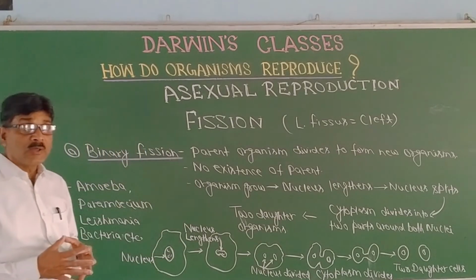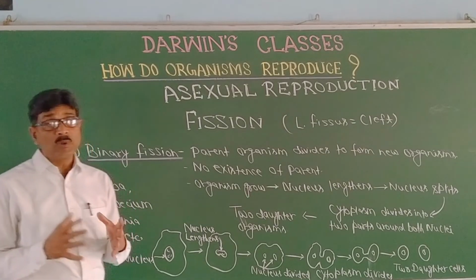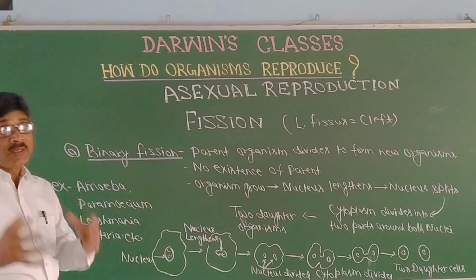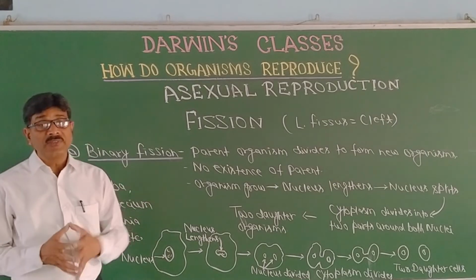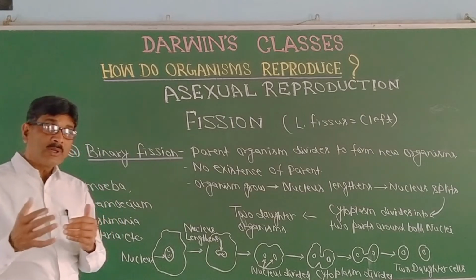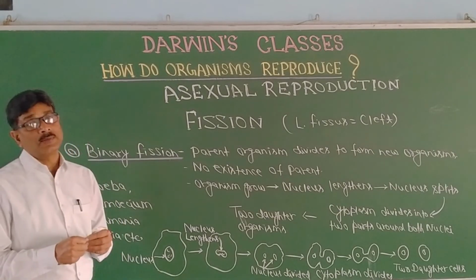Organisms grow when there are favorable conditions, when there is plenty of food, when there are optimum conditions, that means temperature, pH, everything is optimum. Then the amoeba will continuously feed.